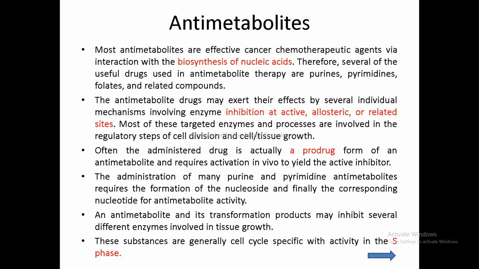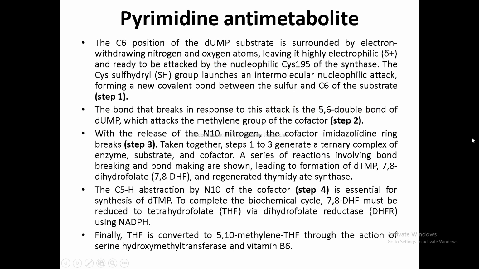So which are the purine antagonists? Those affecting AMP and GMP. Which are the pyrimidine antagonists? Those affecting dTMP. Okay. So we are going to discuss this in brief. The first one is the pyrimidine antimetabolite. These antimetabolite agents inhibit the pyrimidine bases, or the pyrimidine nucleotides. So the first one is the pyrimidine antagonist.